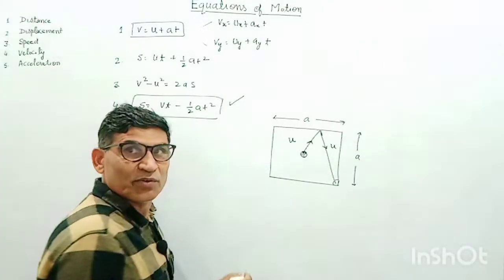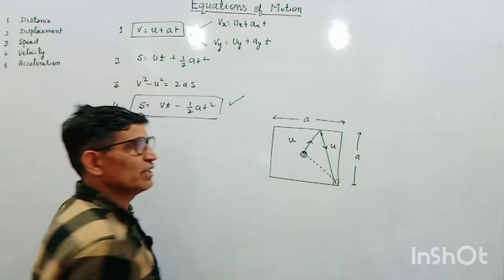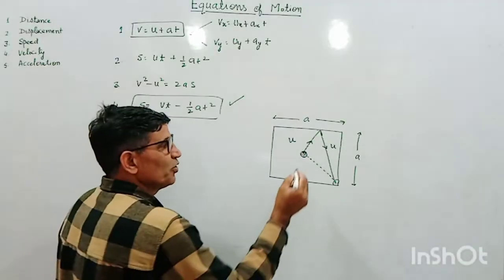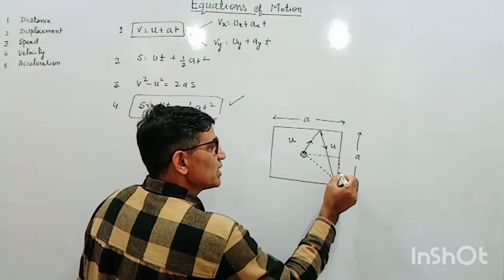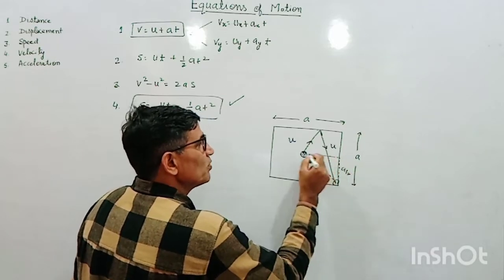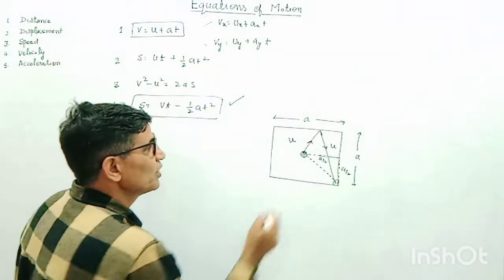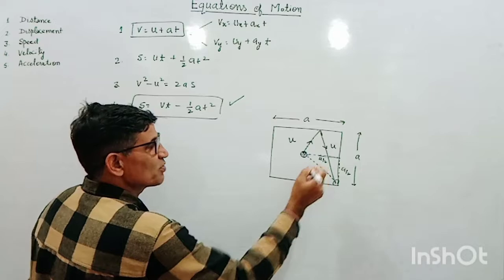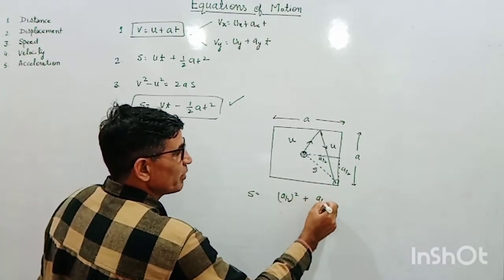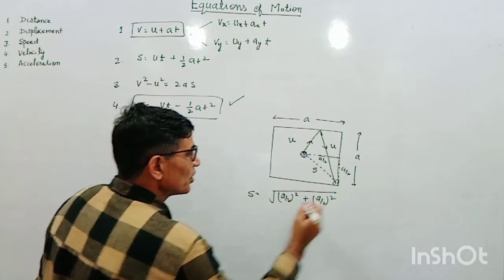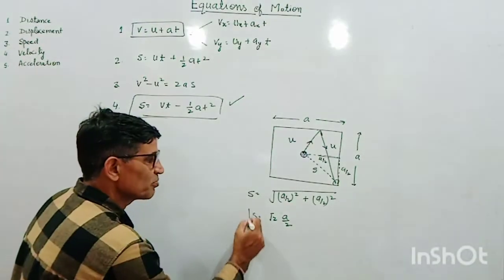Now what will be the final displacement? The final displacement will be this one, and it can be calculated very easily. This distance is a by 2 and this is also a by 2, half the length of this side of the carom board. So the final displacement S will be the square root of a by 2 whole square plus a by 2 whole square. It means root 2 into a by 2. This is the total displacement.